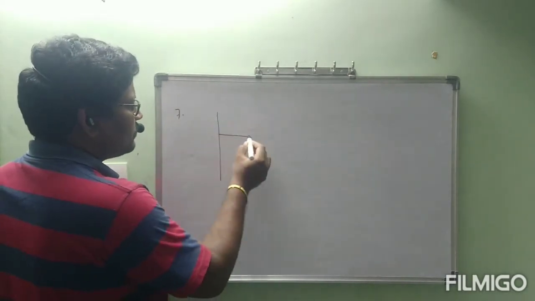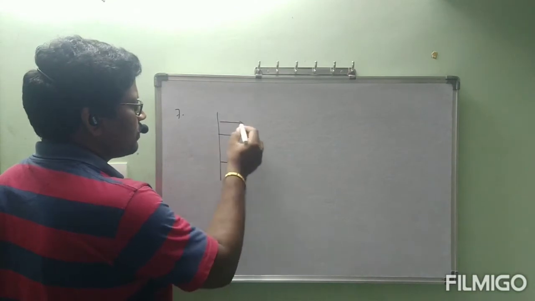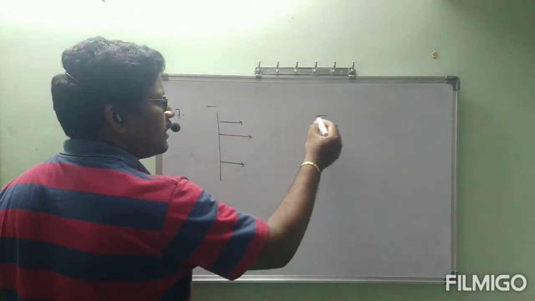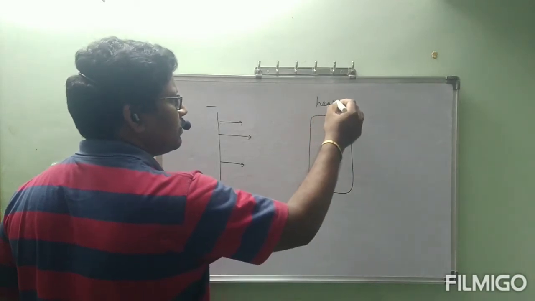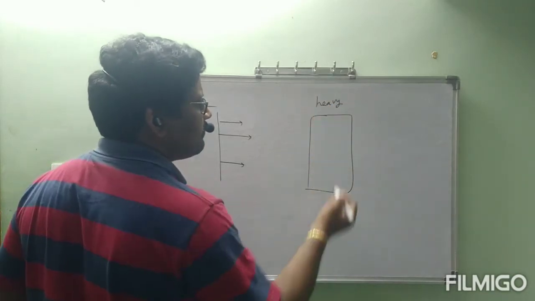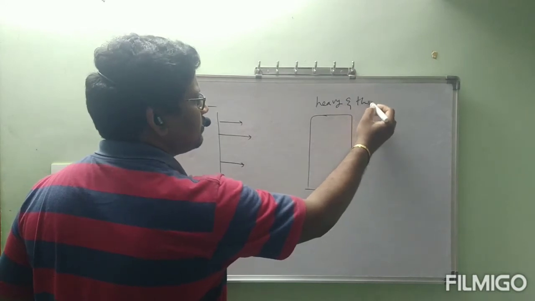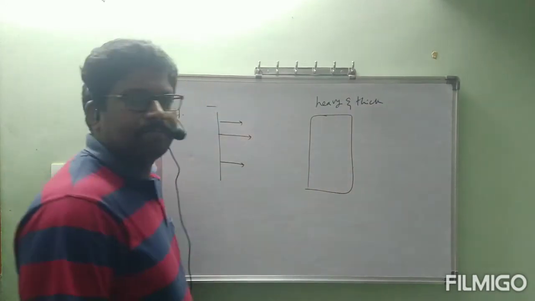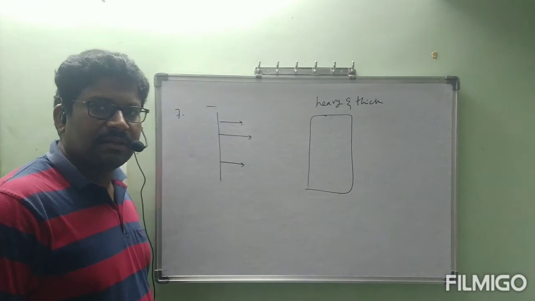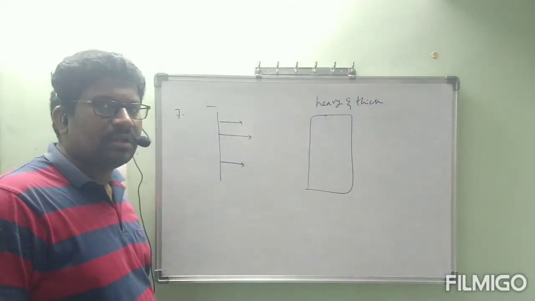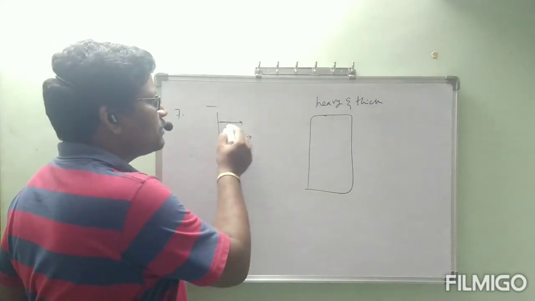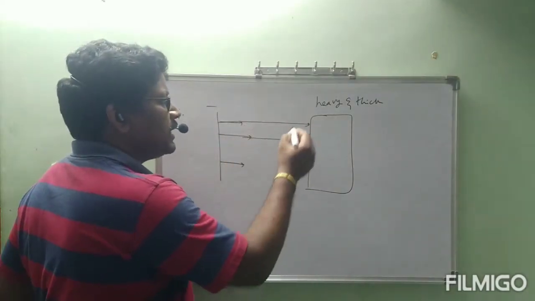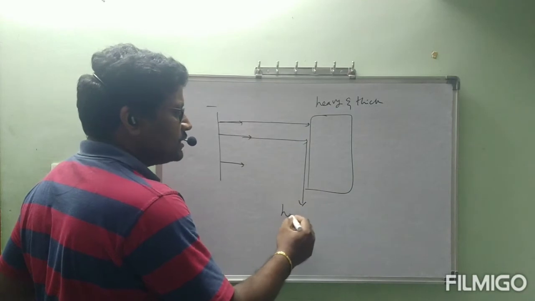In the path of cathode rays, if you keep a metal which is heavy and thick metal, previously we have seen with thin metal, now we are seeing with thick metal, then what will happen? These cathode rays are going to hit this metal, and here heat energy will be absorbed.